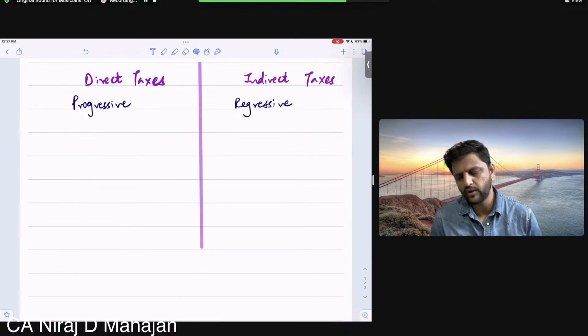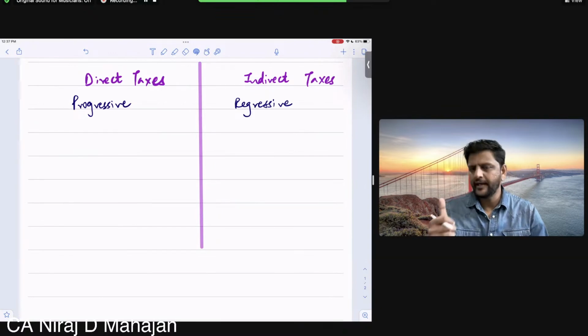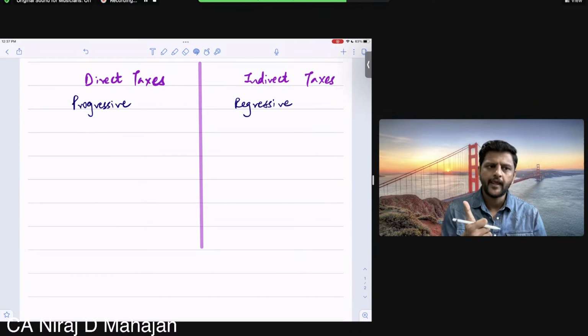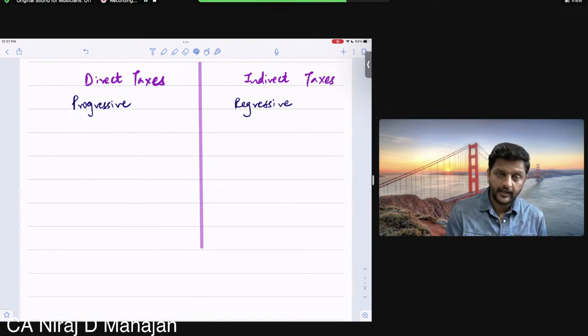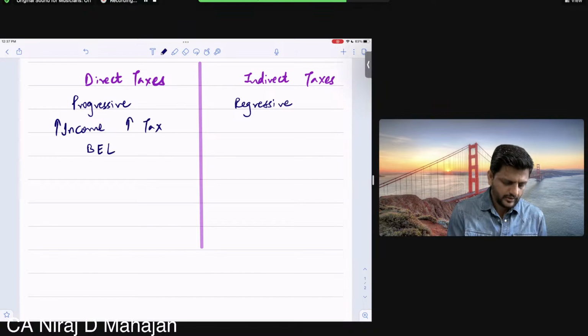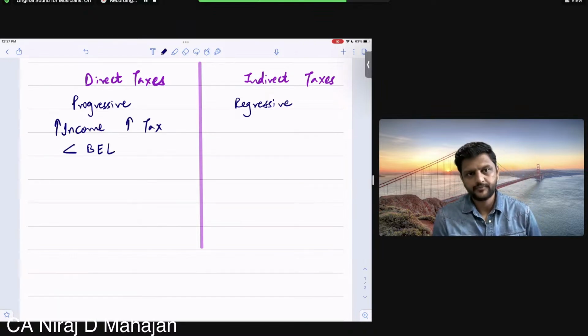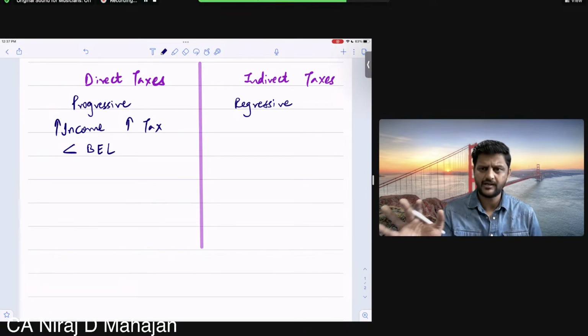On Google or anywhere online, you can get information on how much direct tax was collected for the year and how much GST and other indirect taxes were collected. You will understand both are almost in the same proportion. In fact, indirect taxes can go higher. The reason is simple. Direct tax is progressive because the higher the income, the higher the tax. So a person whose income is below the basic exemption limit, direct tax is done, that is the assumption here.